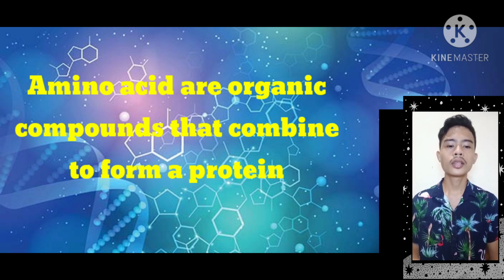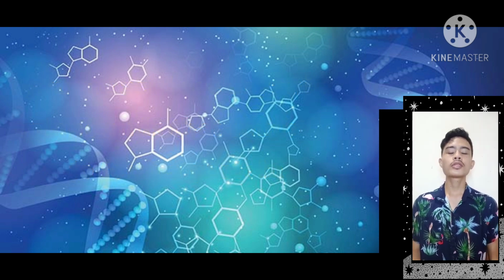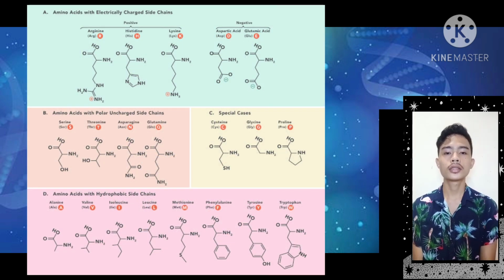What is an amino acid? An amino acid is an organic compound that combines together to form a protein. There are 20 different types of amino acid structures.